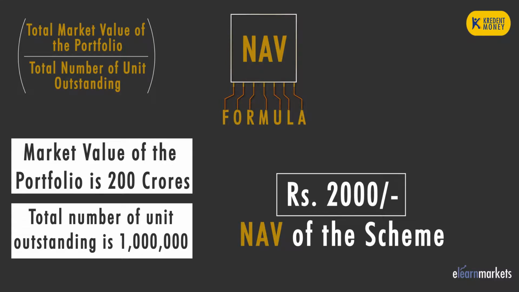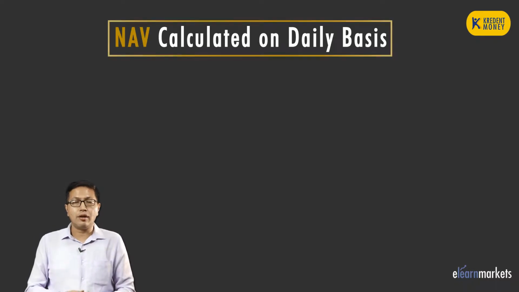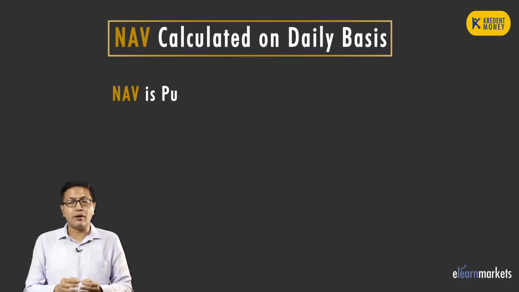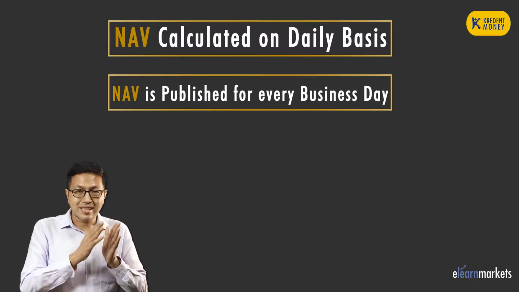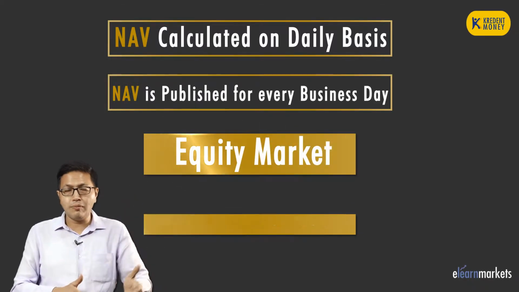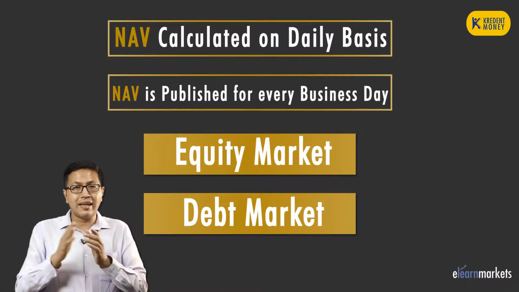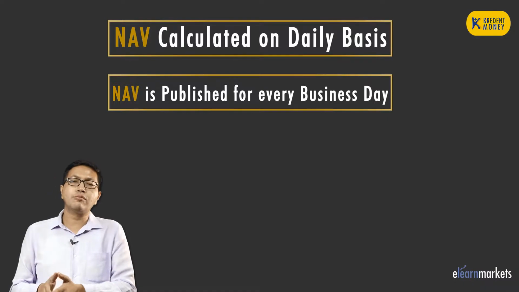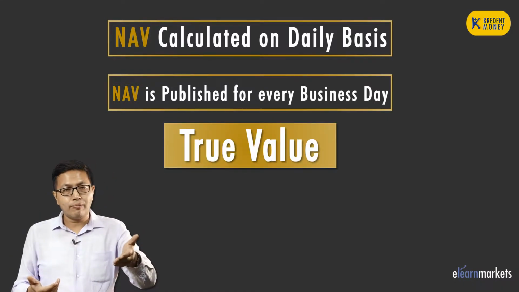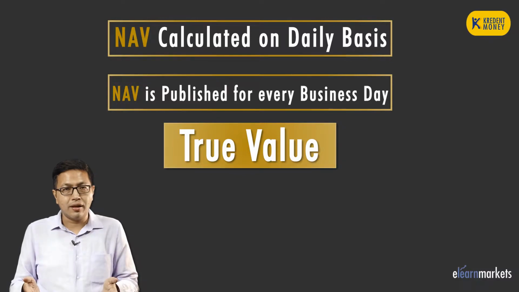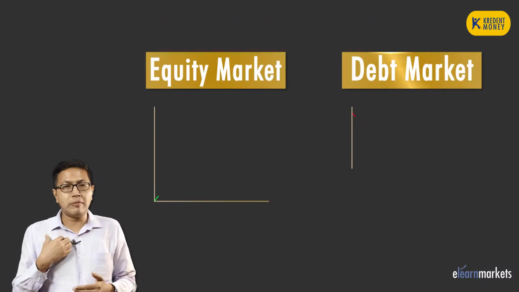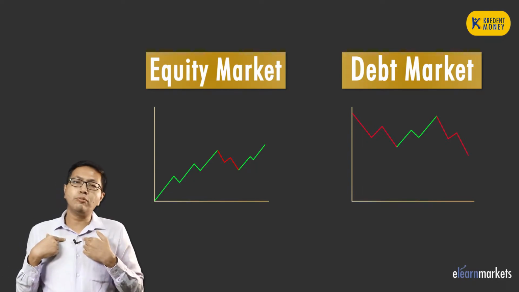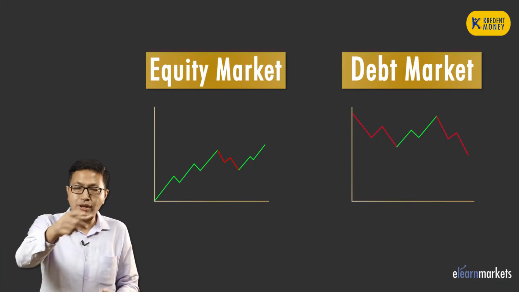Now how frequently is this NAV getting calculated? It has to be calculated on a daily basis. Now what is this daily? On every working day, on every business day, on whichever day the market is open, whether it is the equity market or the debt market, the NAV also has to be calculated. Otherwise, a mutual fund scheme cannot show you the true value of the portfolio, isn't it? It's so natural. If the market is open, then my portfolio as a fund manager will go up and down. So I should be showing you the true value of your units. That is what NAV is meant to show you.